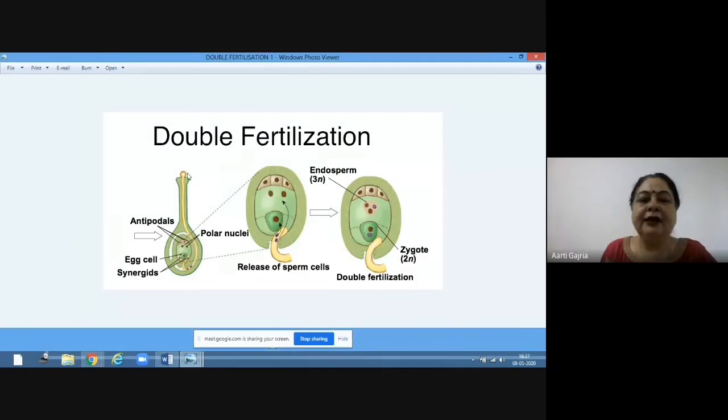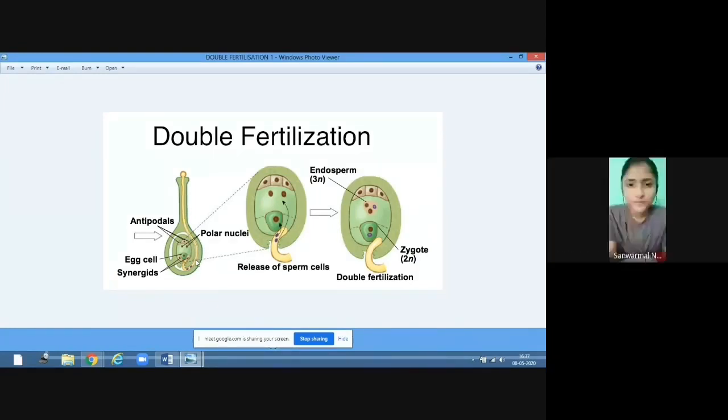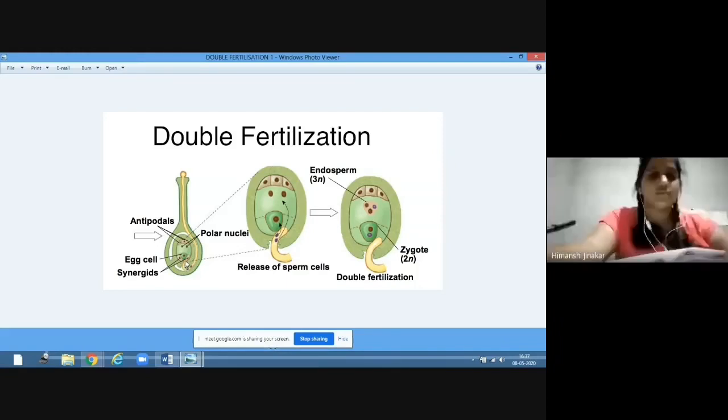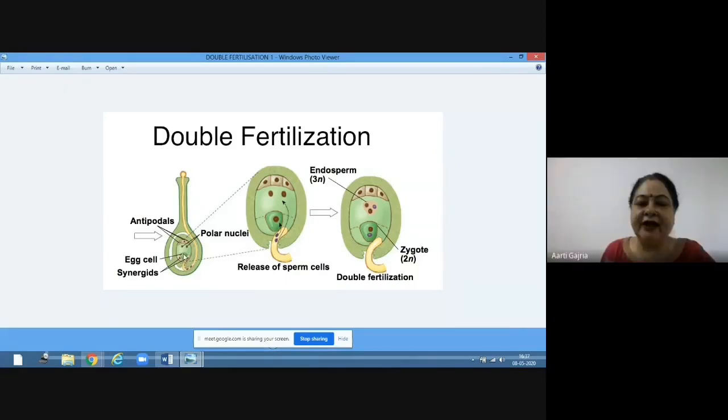Now this pollen has fallen on the stigma, from this stigma tissue and the style tissue, the pollen has germinated into the pollen tube, and this pollen tube has reached here. And this pollen tube will enter the embryo sac, the ovule, from the micropylar end.